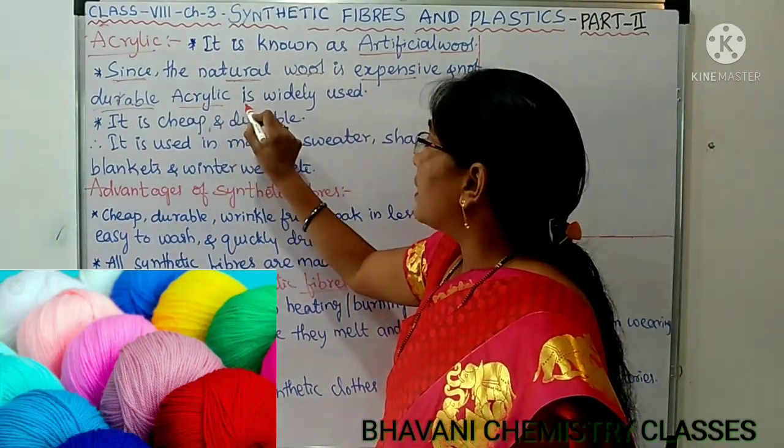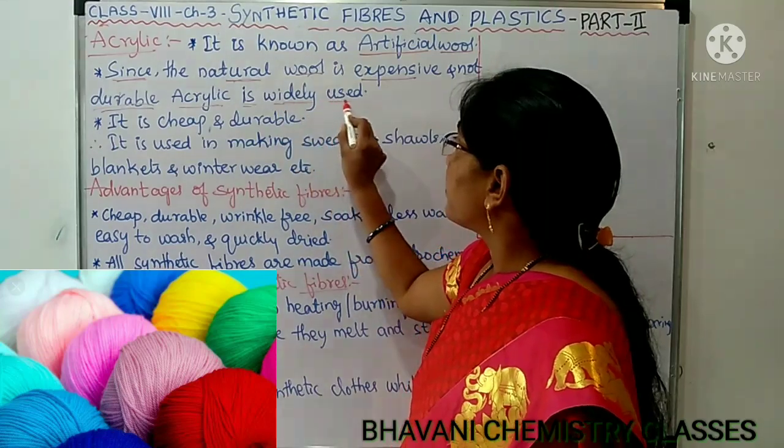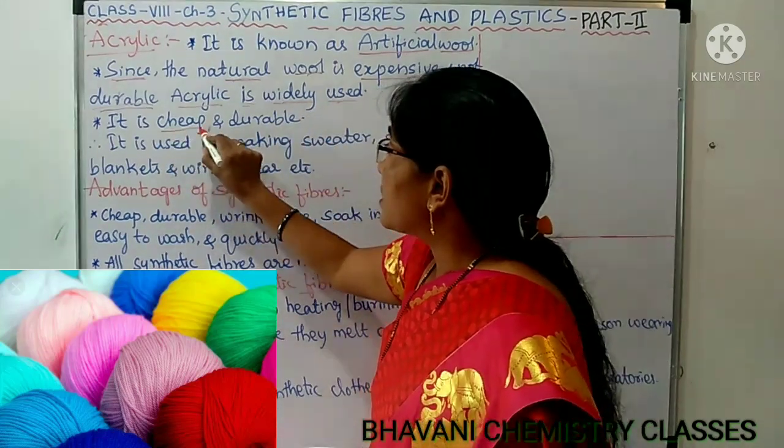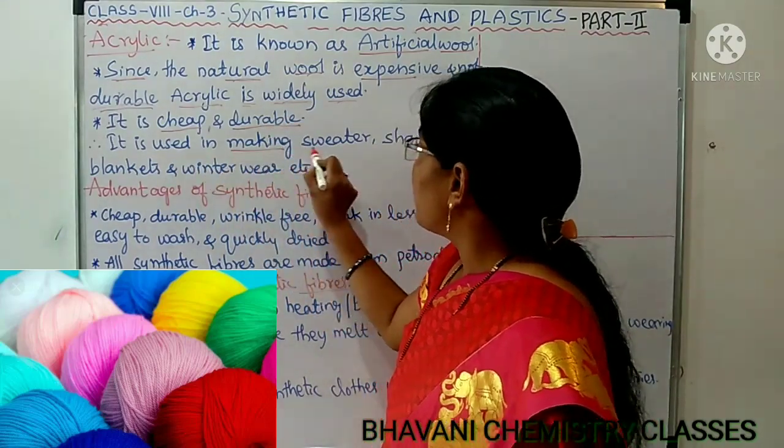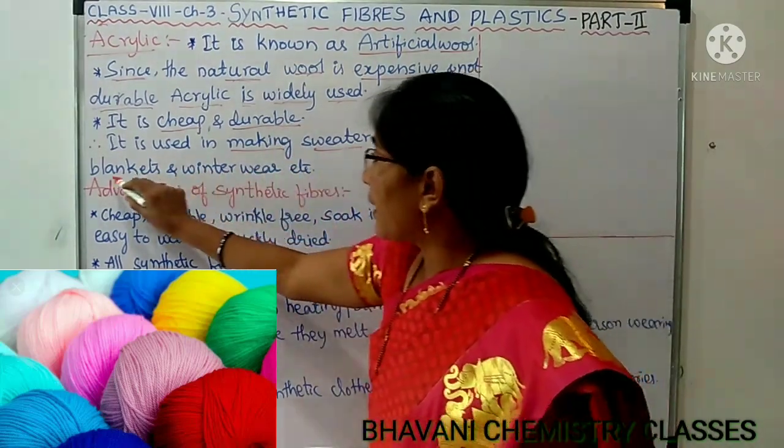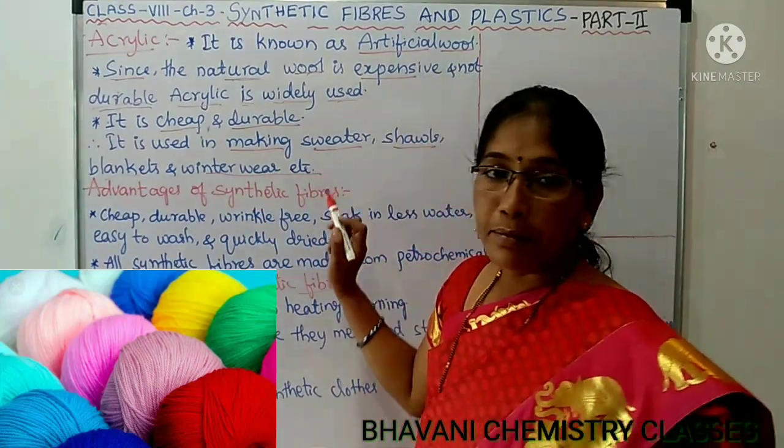Therefore, acrylic is widely used. Acrylic is cheap and it is durable. That is the reason it is used in making sweaters, shawls, blankets and winter wear, etc.